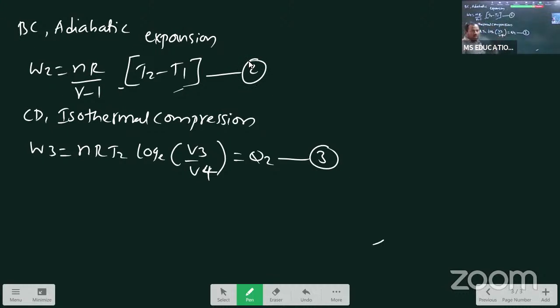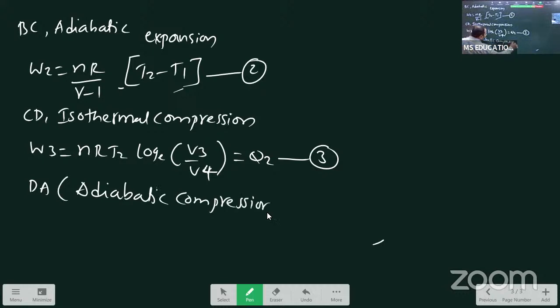Still, I didn't give any explanation related to Q1, Q2. There is a small reason why we are writing Q1, Q2 only for isothermal expansion and isothermal compression. Last, DA is nothing but adiabatic compression. This is the last step, students. Almost your answer is over. Work done formula you write as usual: nR by gamma minus 1, T2 minus T1.